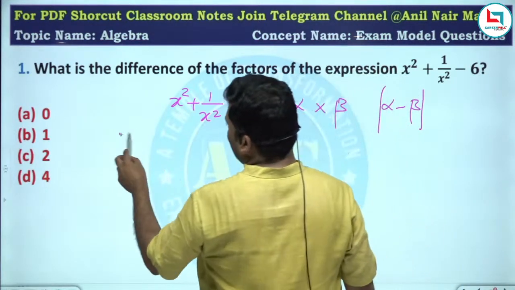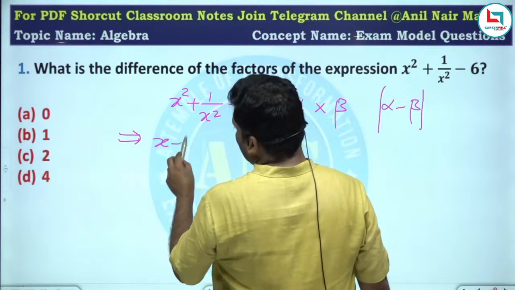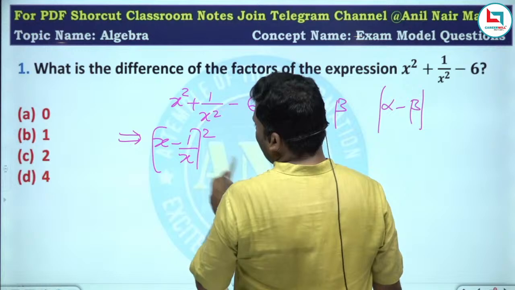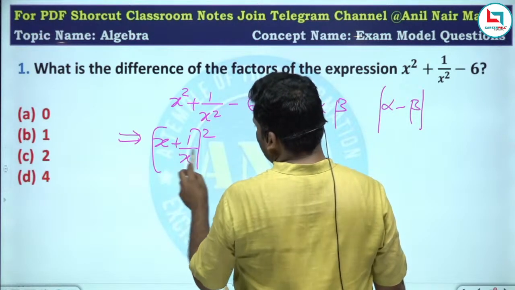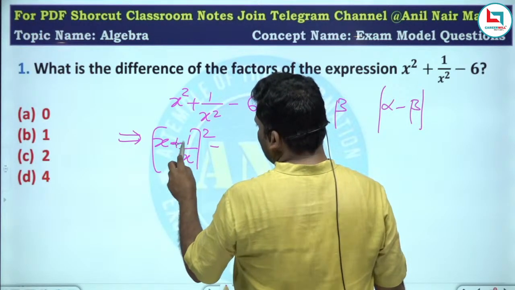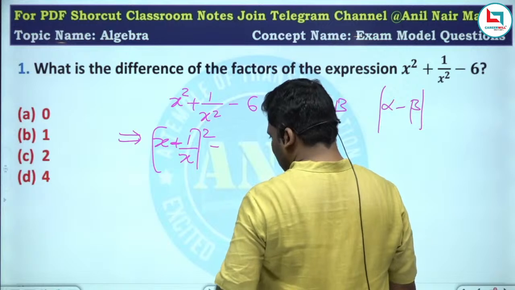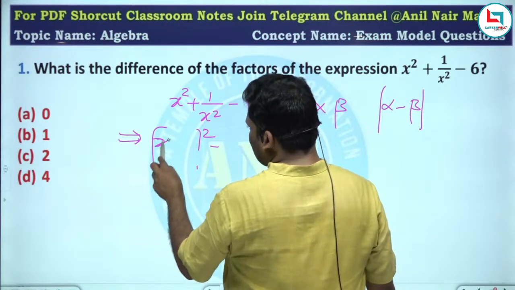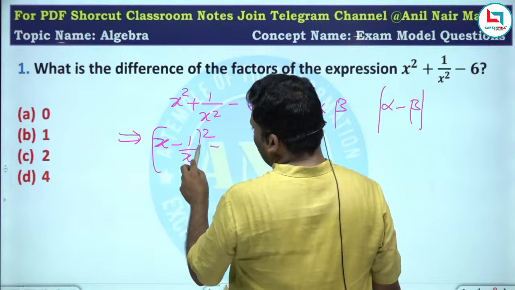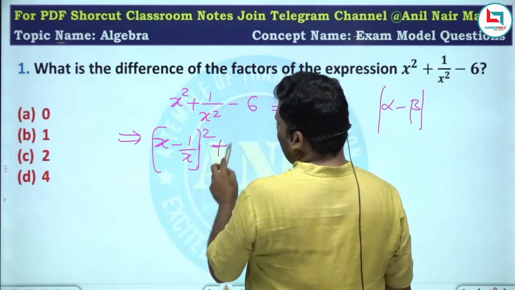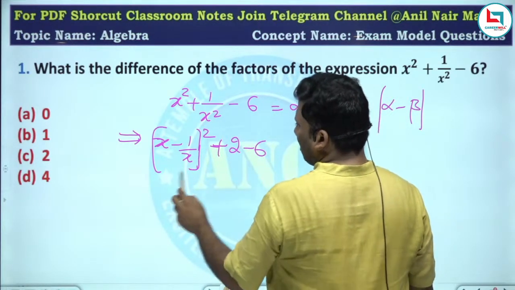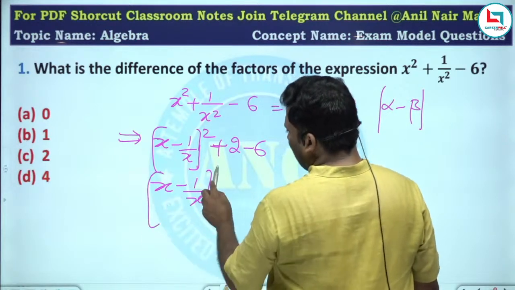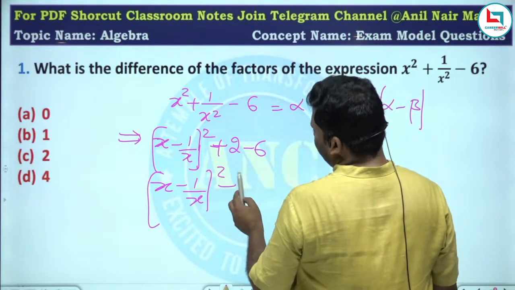So this can be written as x minus 1 by x whole square, x minus 1 by x whole square plus 2, minus 6.